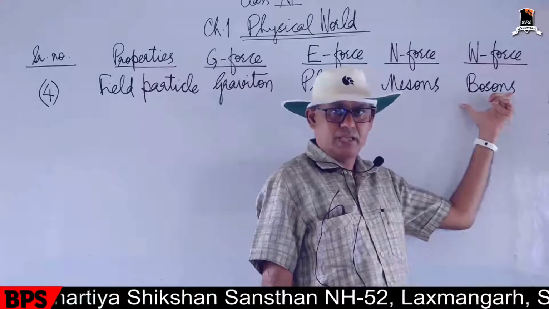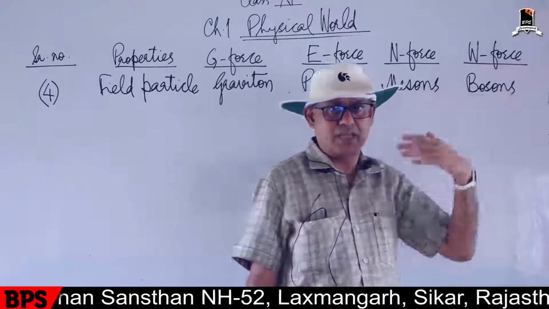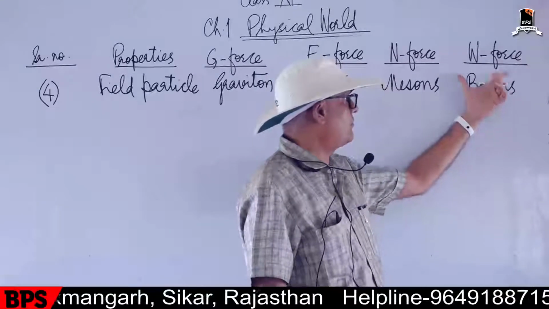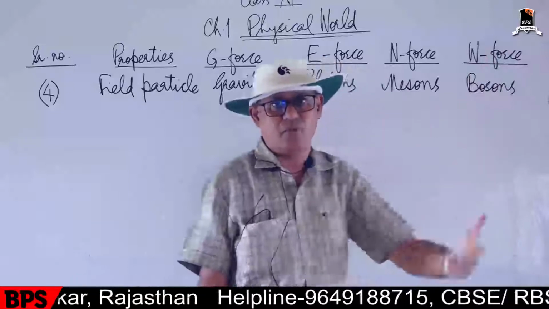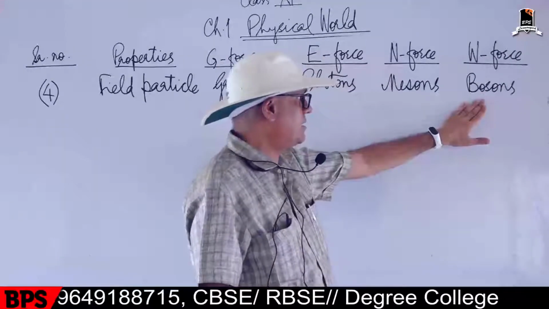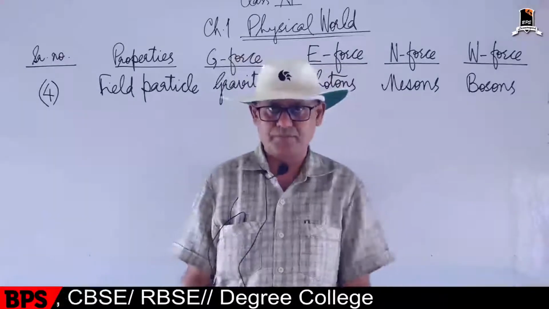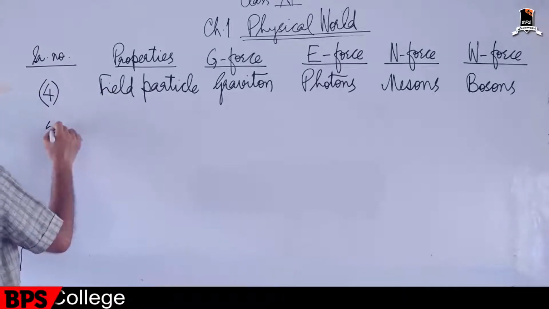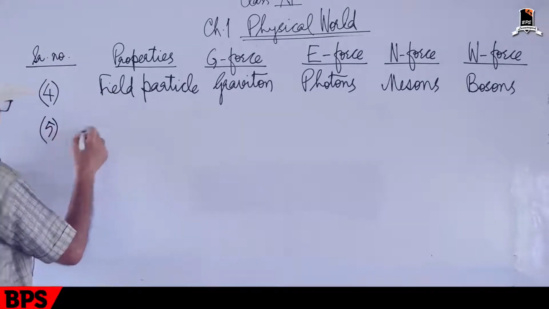So Satyendra Nath Bose, with Einstein, gave the total mathematics of this interaction, and hence these field particles are called bosons. Now the next property, fifth property, is range.